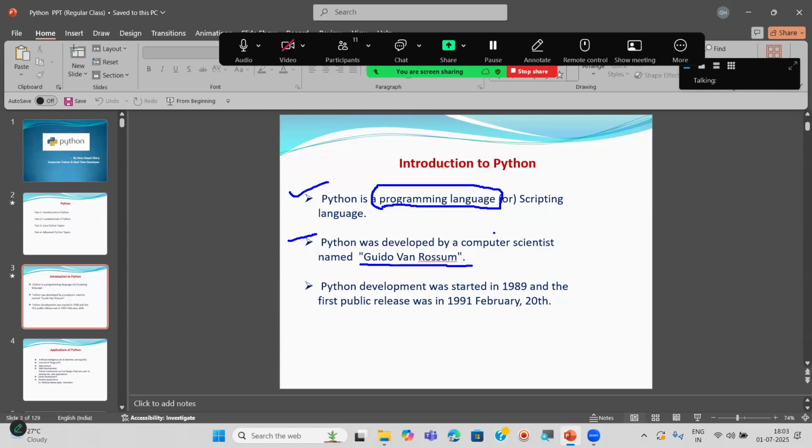What is the use of this programming language? You have to complete that sentence. You should not say one or two words or an incomplete sentence.